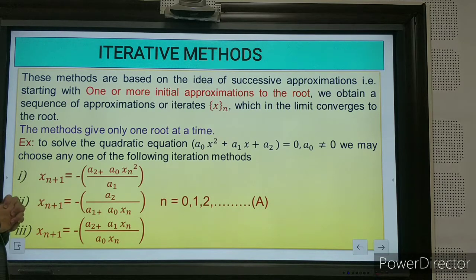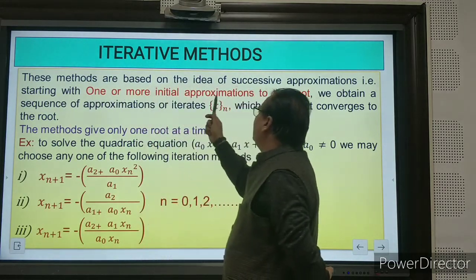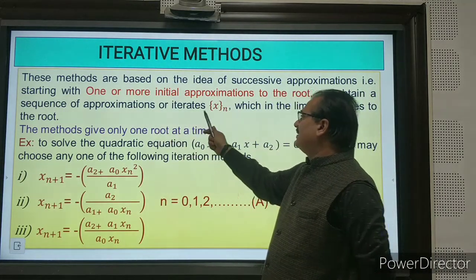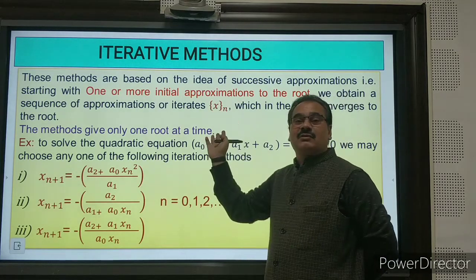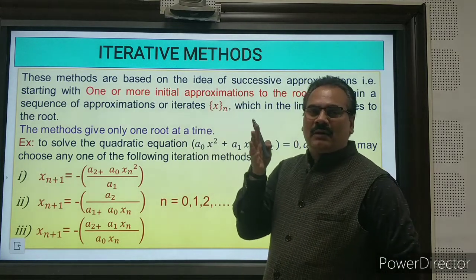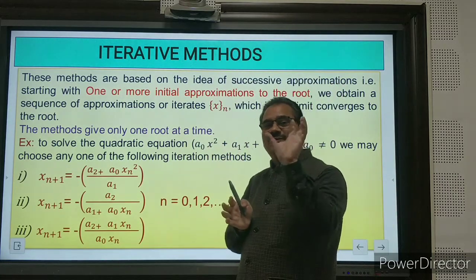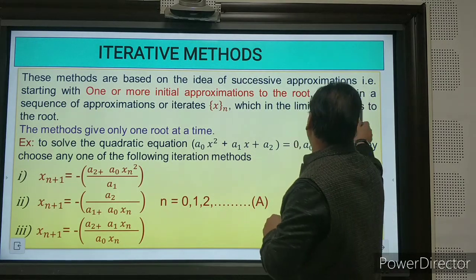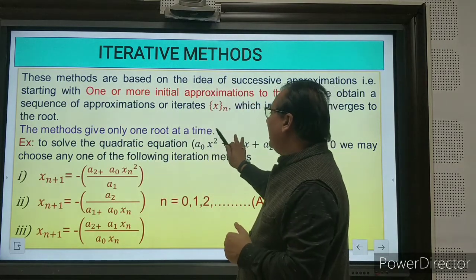These methods are based on the idea of successive approximation, that is, starting with one or more initial approximations to the root, we obtain a sequence of approximations or iterates x_n. There is always a difference between sequence and series, so if you have any doubt, go through the definitions of series and sequence. The sequence, in the limit, converges to the root. The method gives only one root at a time.